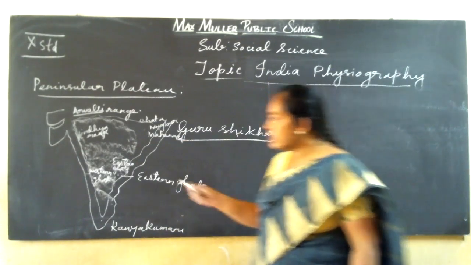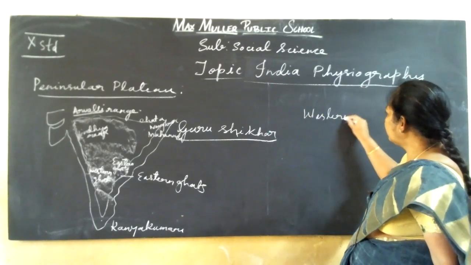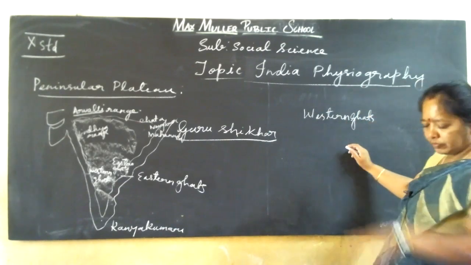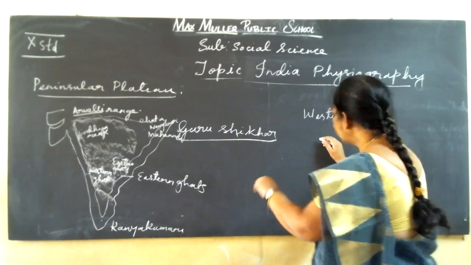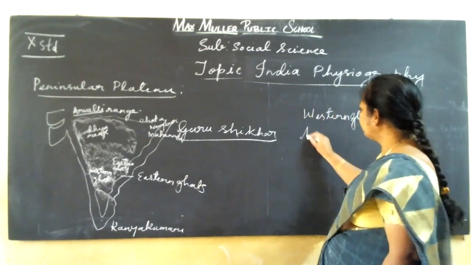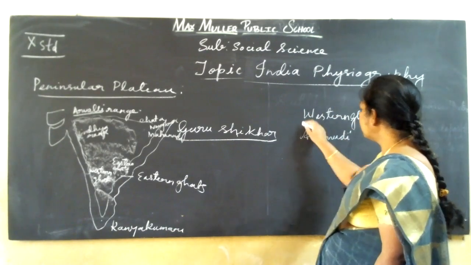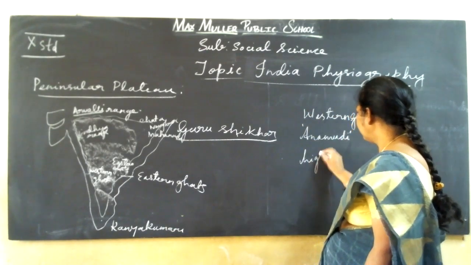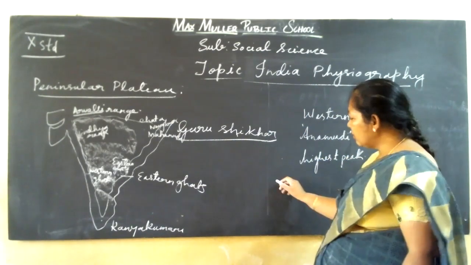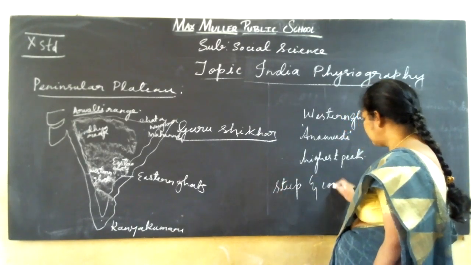Okay. And in the Western Ghats, the highest peak is Annamudi. Annamudi is the highest peak. And they are steep and continuous.